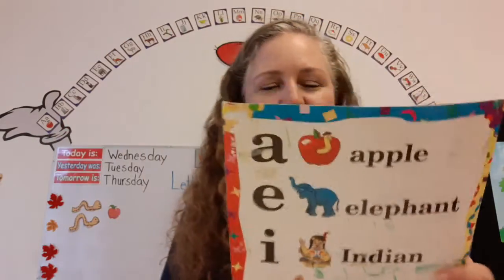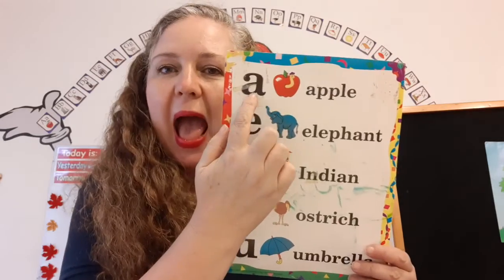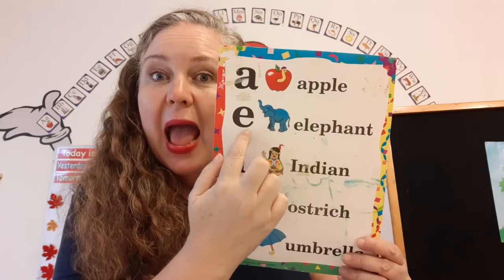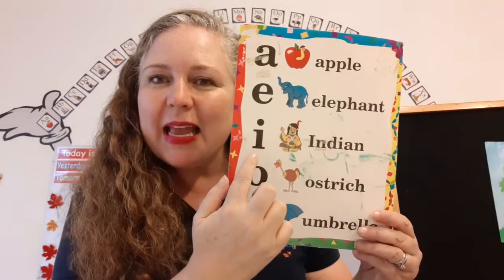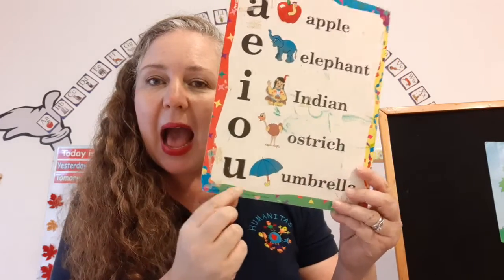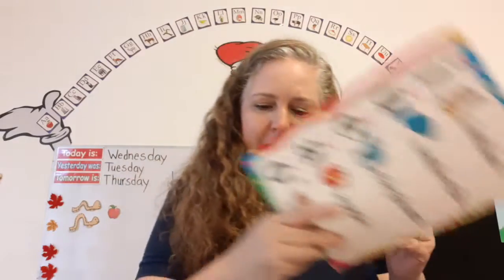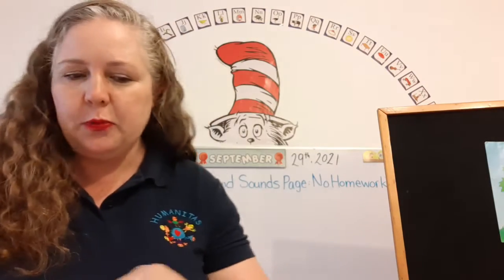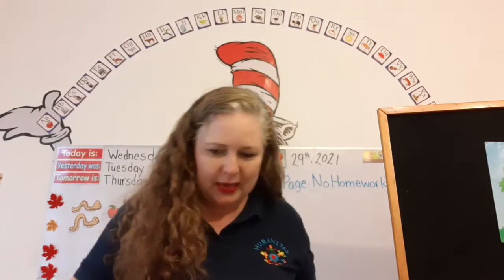Yes, you are. Now, I have something to show you. Close your eyes. Open your eyes. Let's do the vowel chart one more time. A, apple. E, elephant. I, Indian. O, ostrich. U, umbrella. Super duper.